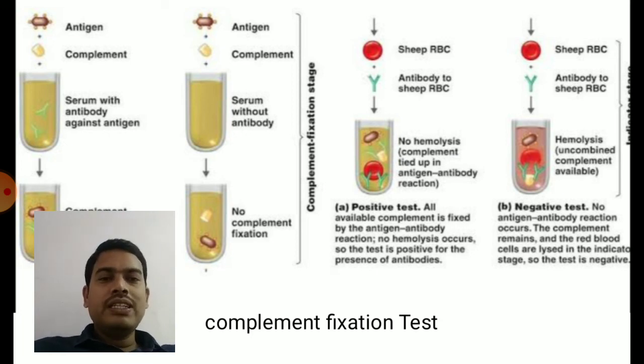So that means if the patient serum contains antibodies, then the complement will be fixed and this complement is not used for hemolysis of sheep RBC, then the test will be positive. If the patient serum does not contain antibodies, the complement proteins will be free and these complement proteins are fixed with sheep RBC antibodies and the hemolysis of sheep RBC will take place, giving a negative test. If there is no hemolysis, the test is positive. That means antibodies are present in the patient serum. If there is hemolysis, then the test is negative. That means antibodies are absent in the patient serum.